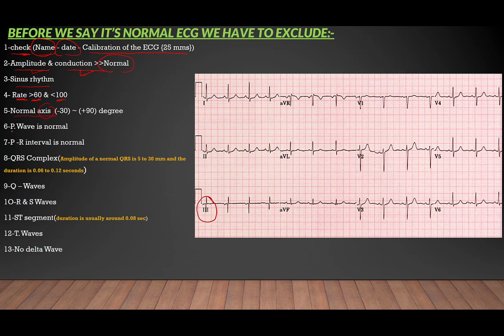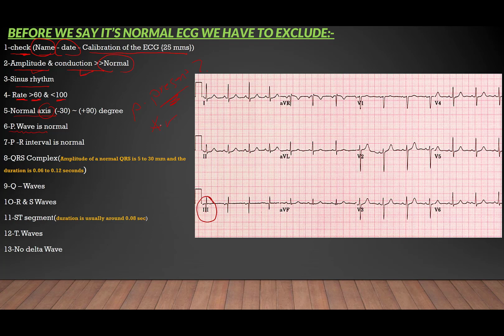Here we have another very important point: the P wave should be normal. So the next step is to look at the P wave. We have to ask whether the P wave is present or not. It's important to know. If so, is each P wave followed by a QRS complex or not? This is the second one.